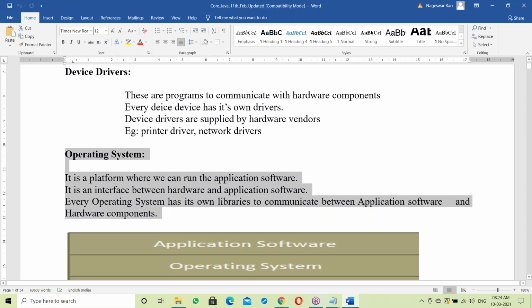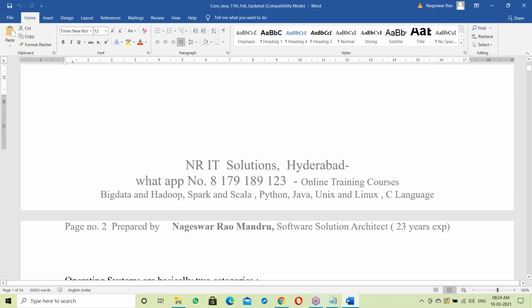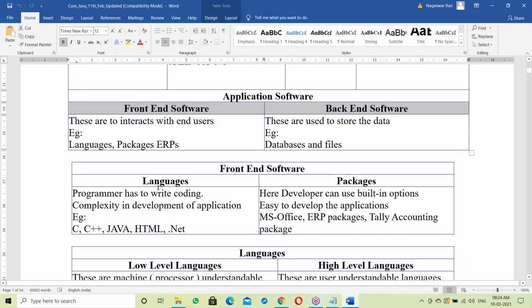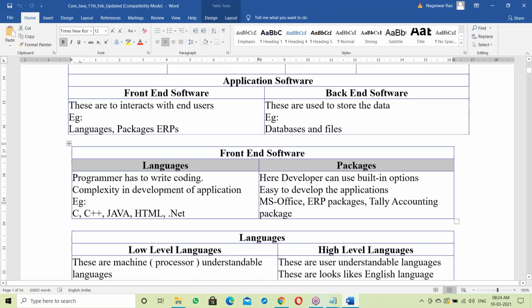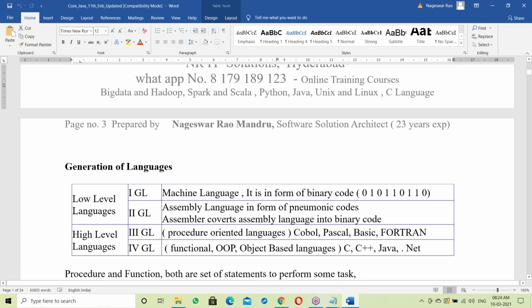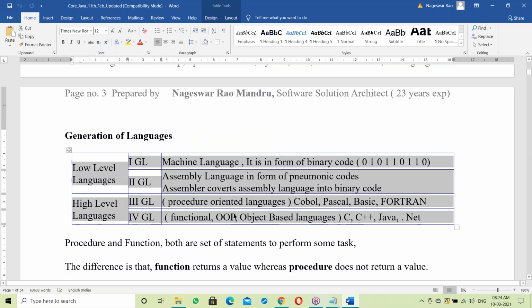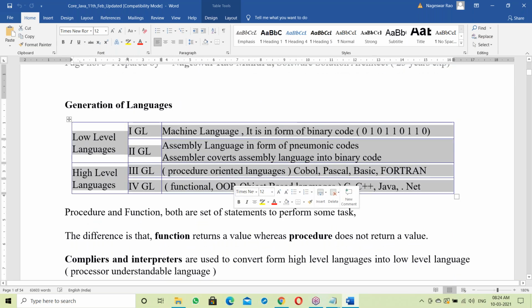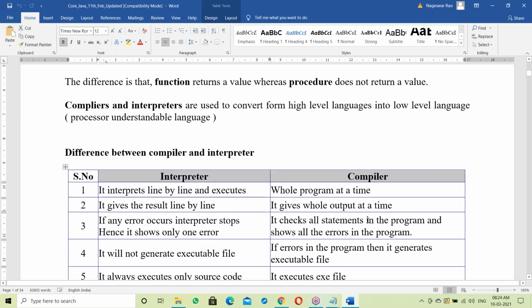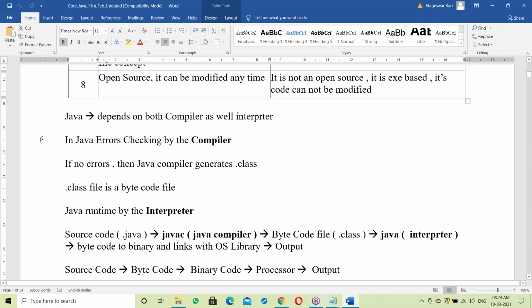Next, what is an OS, OS concepts. After that, front end, back end. Next, languages and packages: low level and high level languages. Next, different generations of languages. Next, what is an interpreter and a compiler, and the differences. After that, what is Java?